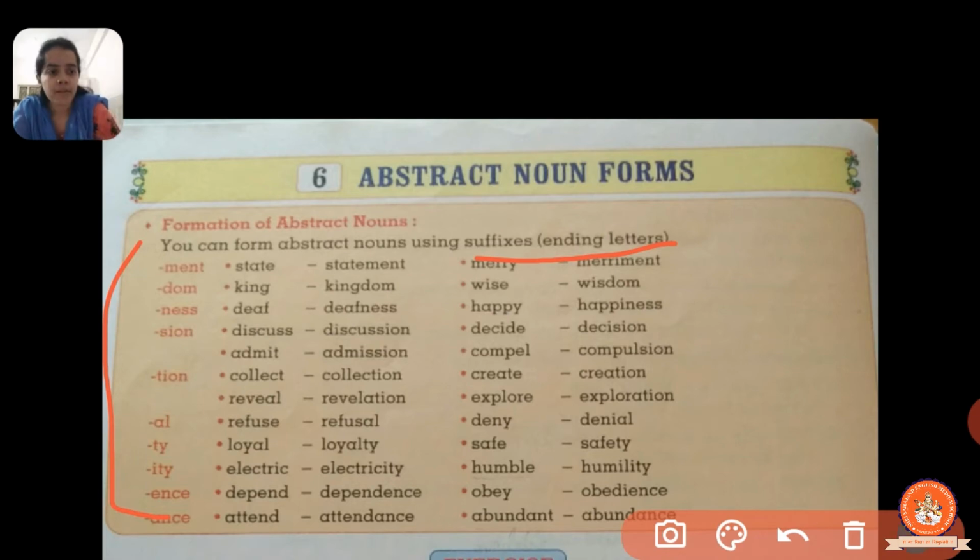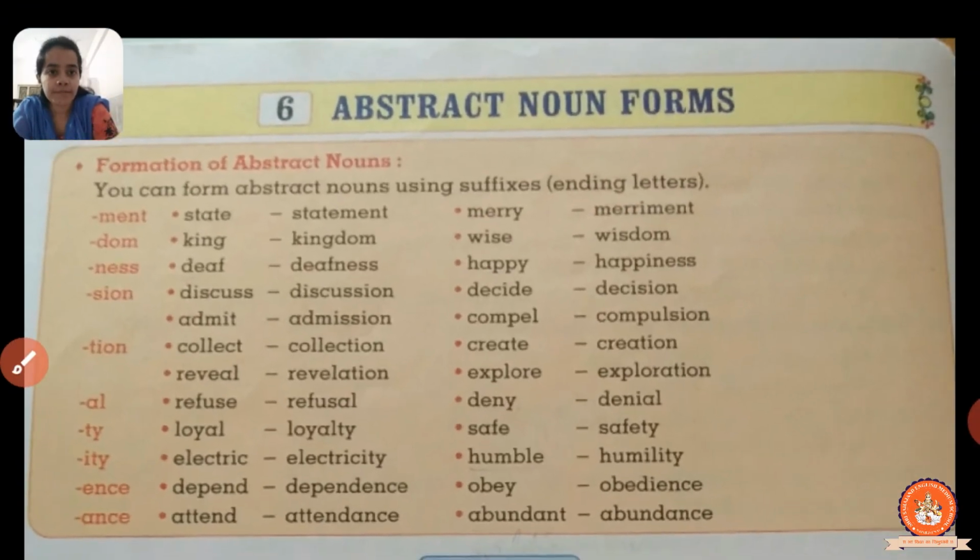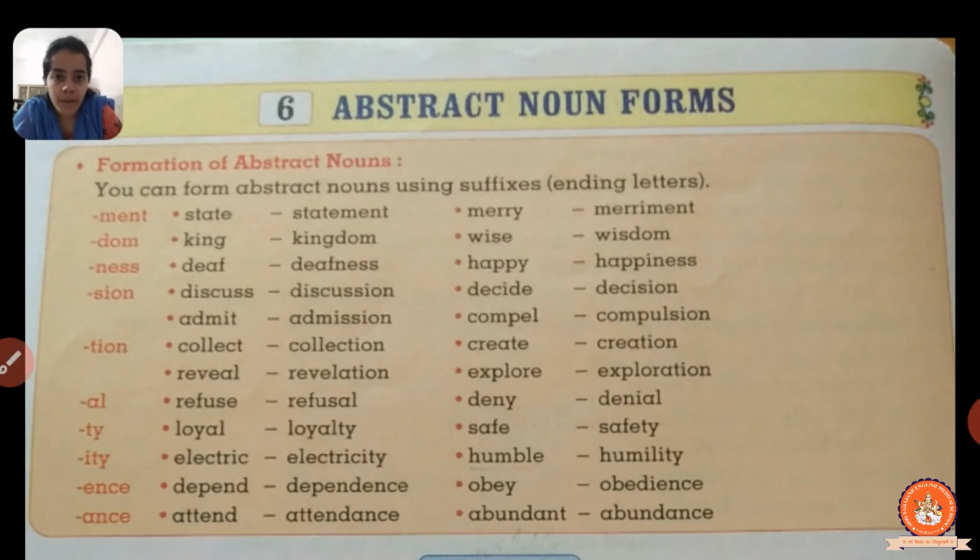All right, so here we will see what is given first. First one is given about man. Okay, so there are some abstract nouns which end with man, like state, man. Then we have merry, merryman. All right. Then we have one more word in which we can put the suffix dom, right? Like king plus dom, kingdom, wise plus dom, wisdom, right? Then we have one more abstract noun in which we can put the suffix ness, so deaf plus ness, deafness, happy plus ness, happiness.